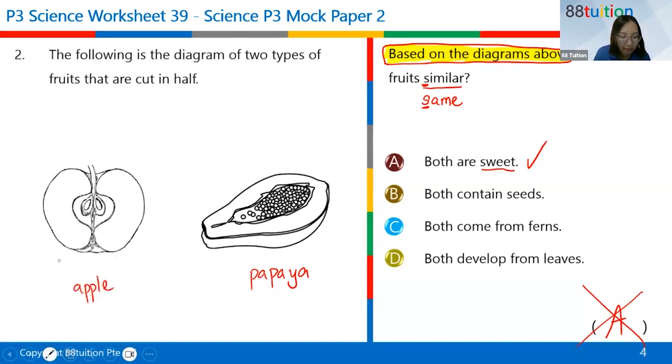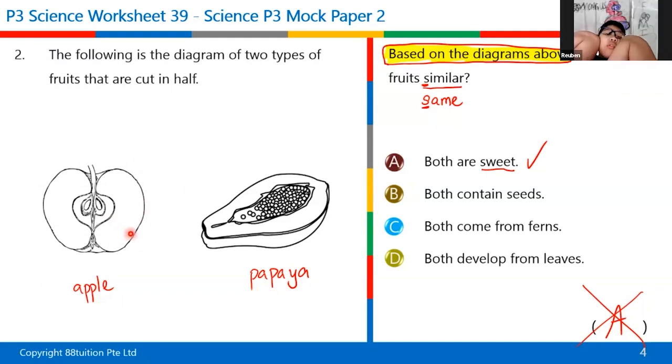Are you able to look at these two pictures, this diagram? There are two diagrams here. Diagram of an apple, diagram of a papaya. Diagram means picture. Can you tell that it's a sweet apple or sour apple? Can tell or not? By just looking at this picture, you can't tell. There's no way to tell whether it's a sweet apple or a sour apple.